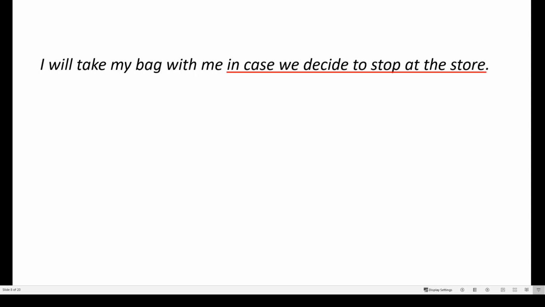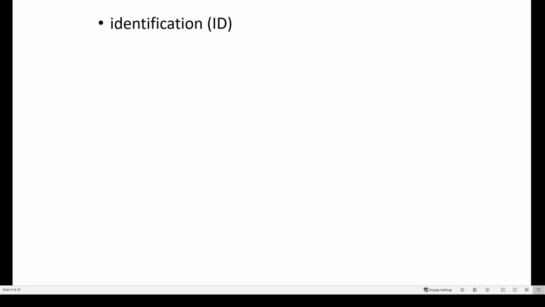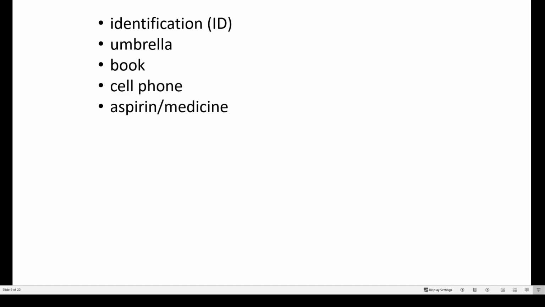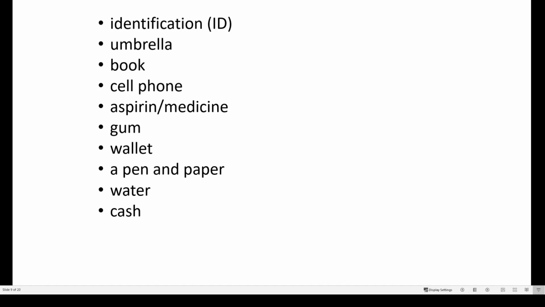Now, before you go outside and go to the store, think of some other things you might bring with you in your bag or even your purse. What would you put in your bag before you go outside? Okay, so you might bring your identification or your ID card. You might bring an umbrella, a book, definitely your cell phone, some aspirin or medicine, gum, I always like to keep gum, wallet, a pen and paper, water, or even cash.